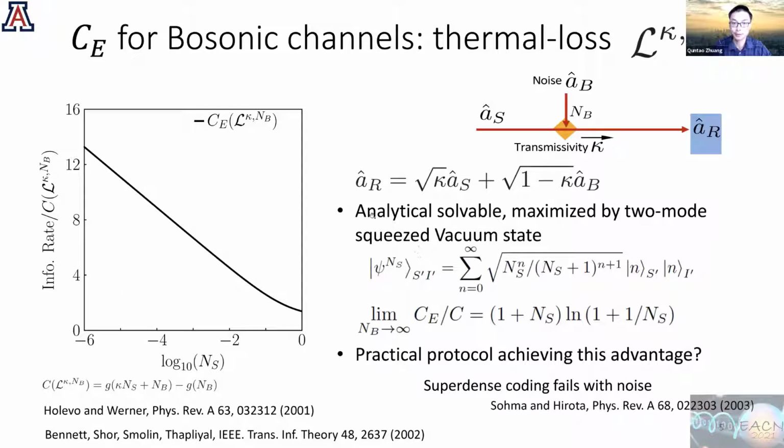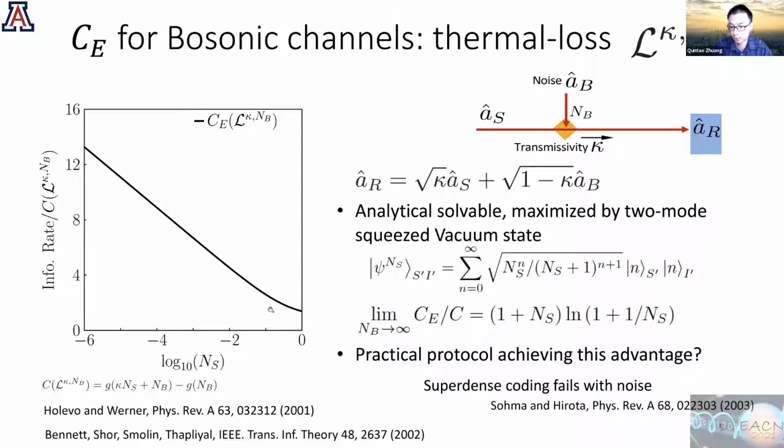It turns out that for the single sender, single receiver case, the entanglement-assisted communication capacity is analytically solvable and maximized by the input of the two-mode squeezed vacuum state, which Zheng was referring to in his talk. And in the Bennett paper in 2002, it was already known that the ratio of this entanglement-assisted capacity over the classical capacity can go to a very large number when the photon number is small, and here is the plot.